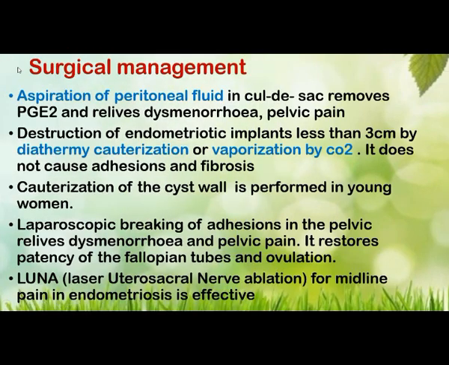Next is the surgical management. If the patient has severe symptoms and the size is more than 2 centimeter, and the patient has severe pain, then we have to go for surgical management. That is aspiration of peritoneal fluid in the cul-de-sac, which removes the prostaglandin and relieves the dysmenorrhea and pelvic pain, and destruction of endometriotic implants less than 3 cm by diathermy cauterization.